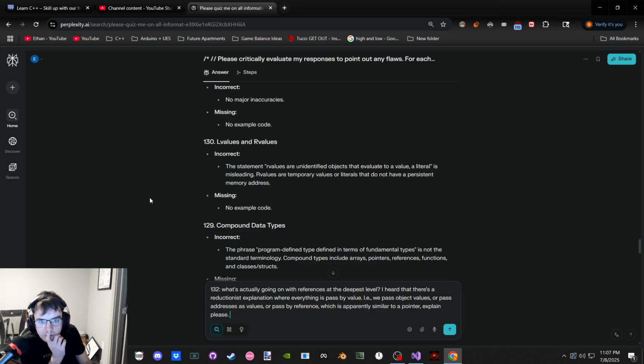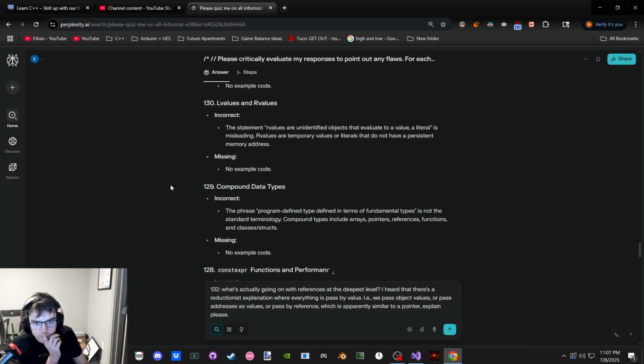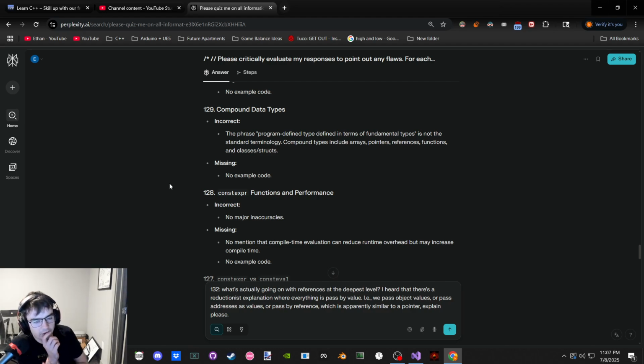Okay, our values are on a... hold. Our temporary values are literals that do not have a persistent memory address. Okay. They do not have a persistent memory address, so they can exist in different places, seems like. Or they just don't last, something like that. They don't have persistent memory addresses.